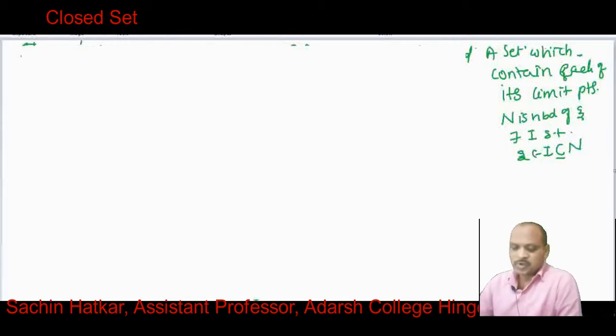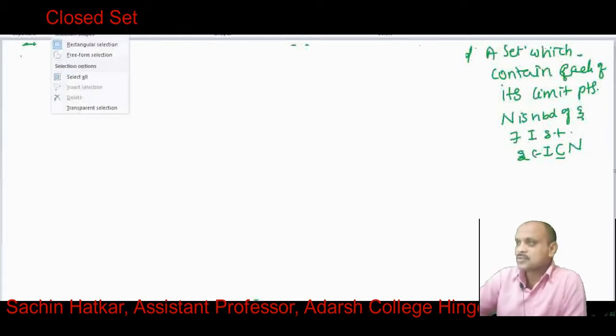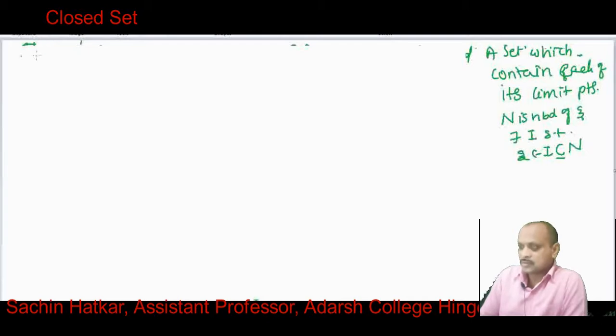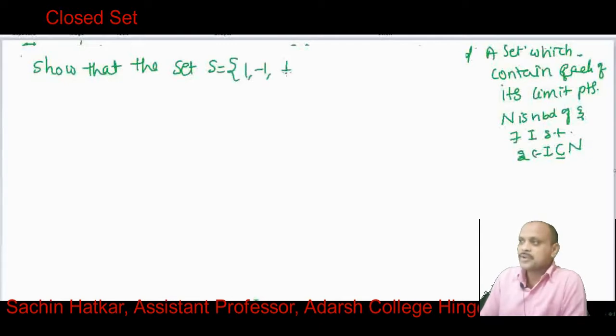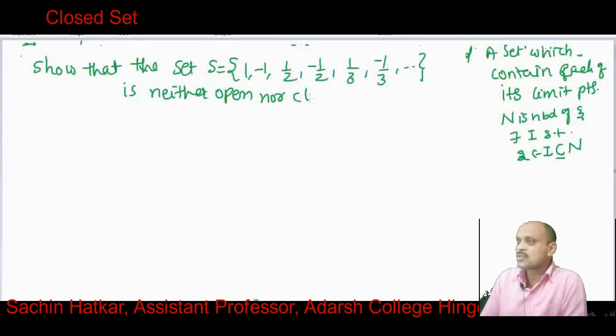Let us see one more example. Show that the set S = {1, -1, 1/2, -1/2, 1/3, -1/3, ...} is neither open nor closed.